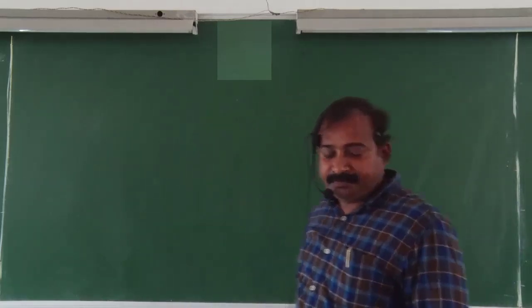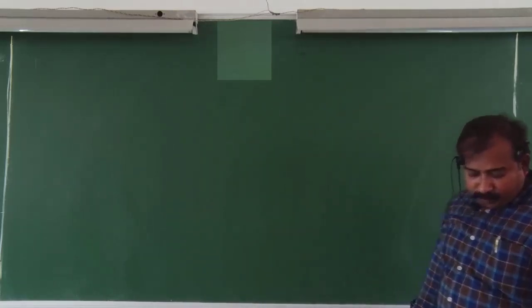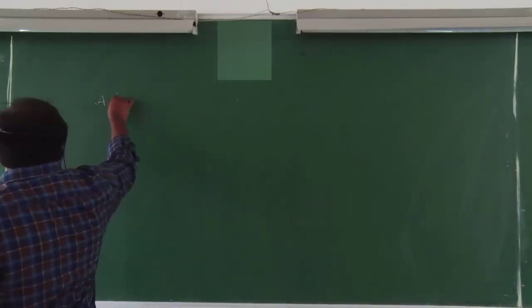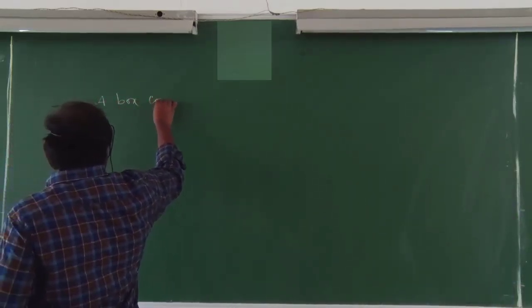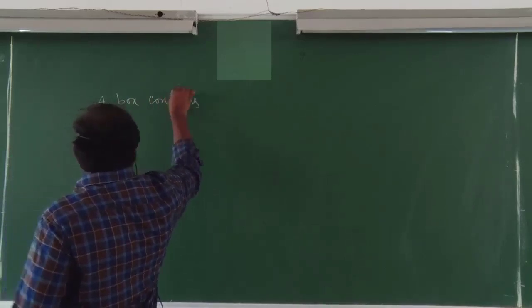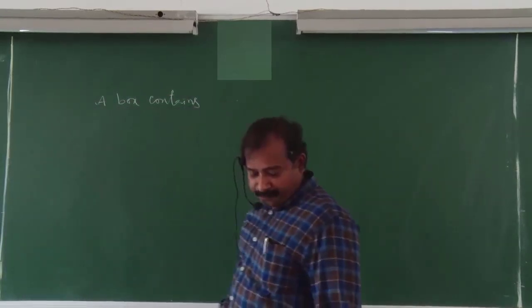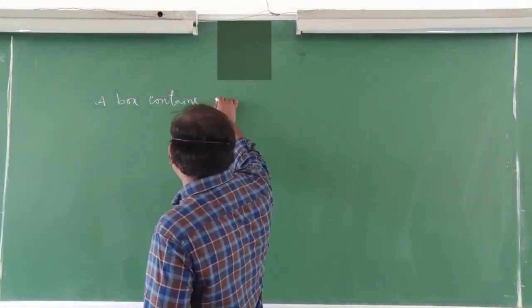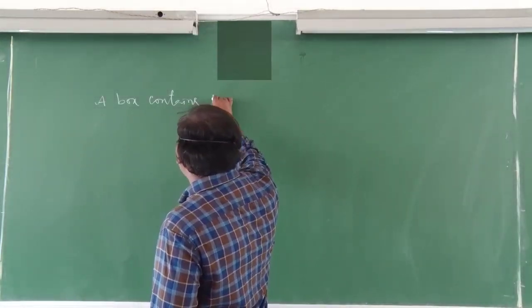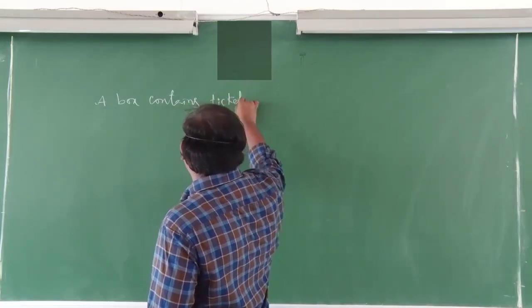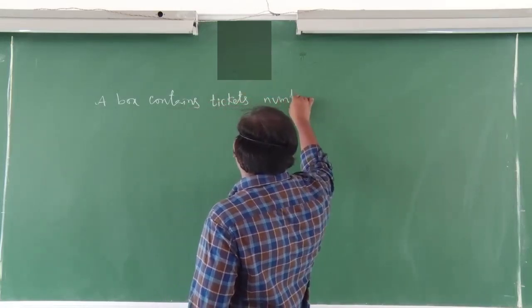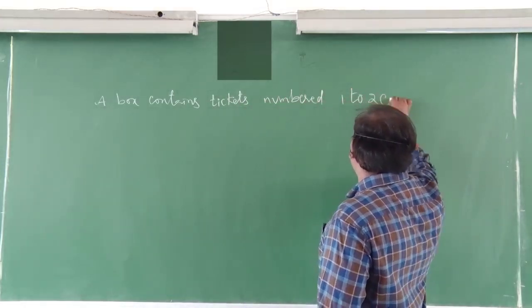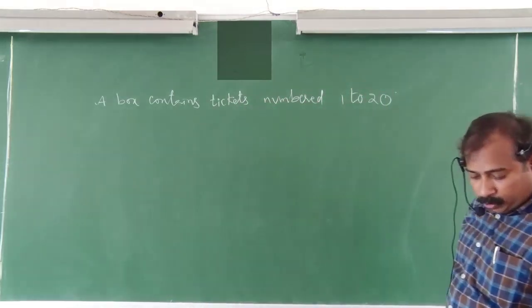Here is the example. A box contains tickets numbered from 1 to 20.